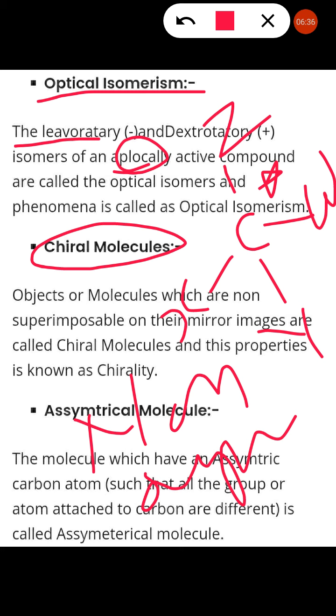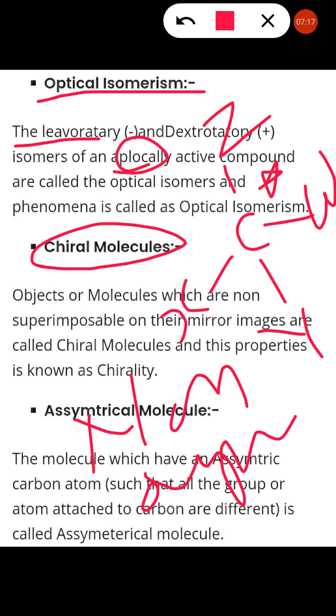What is an enantiomer? When a chiral carbon's mirror images are not superimposable, then the object and image are known as enantiomers, right? And chiral carbon means what? Asymmetric carbon. A carbon containing four different groups attached to it is said to be a chiral carbon, or asymmetric carbon, or chirality of carbon. Then if its mirror images are non-superimposable, the object and image are said to be enantiomers. Enantiomers mean the object and image are non-superimposable with each other.